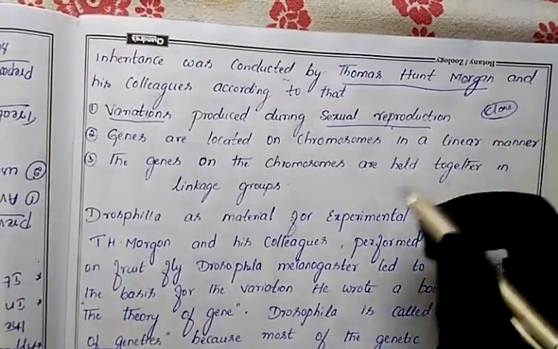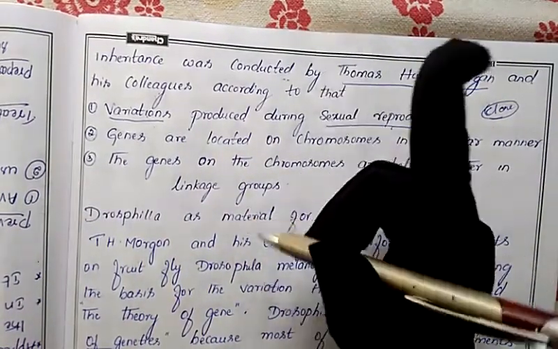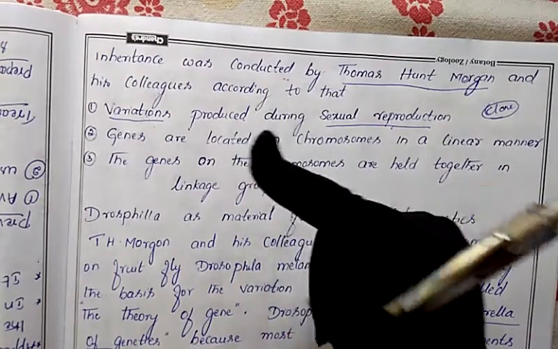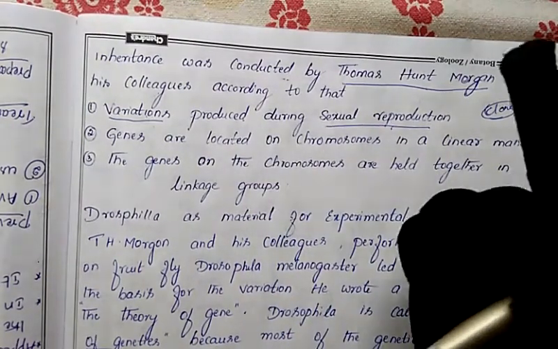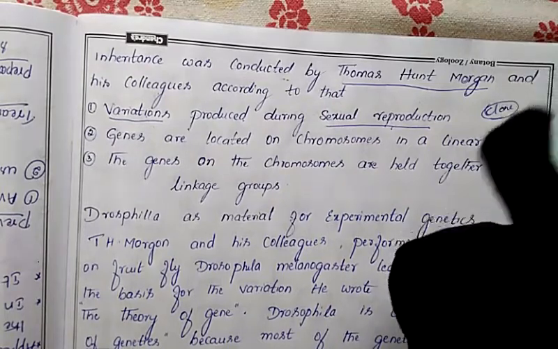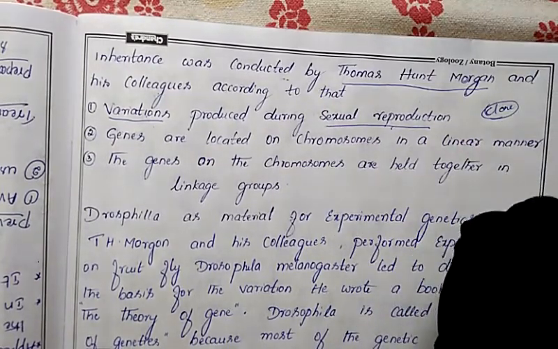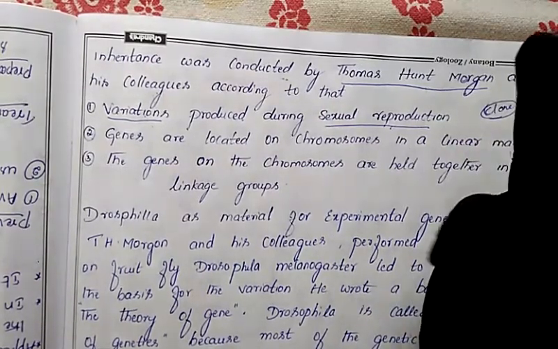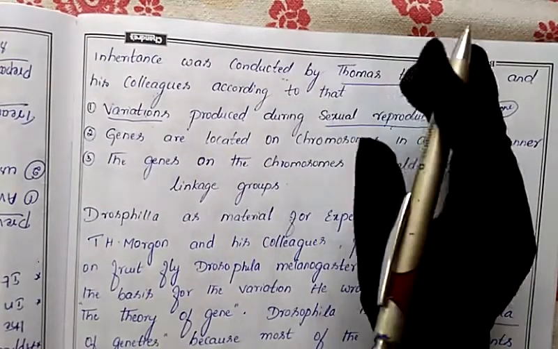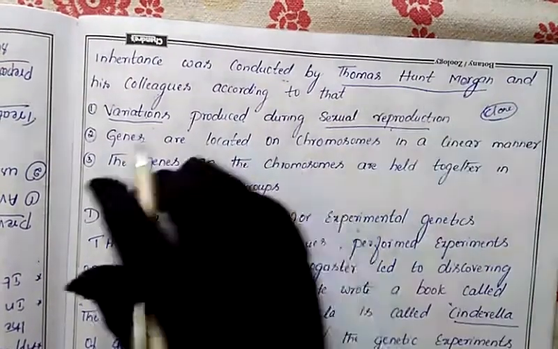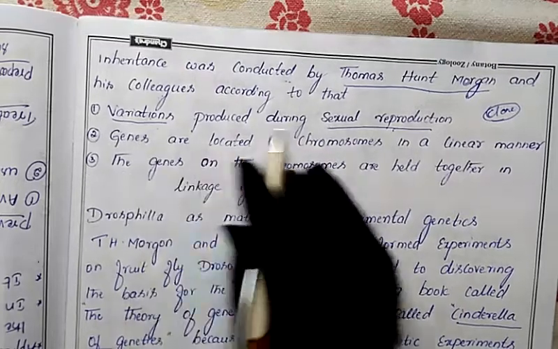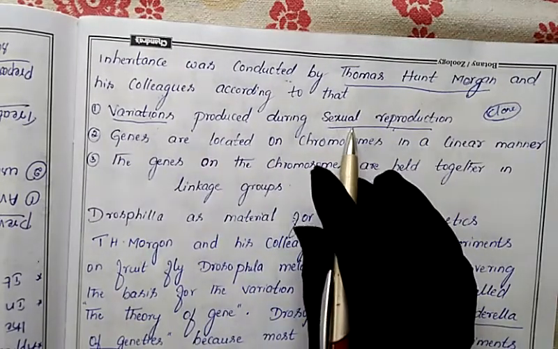Because in asexual reproduction, a single parent is responsible, and whatever characters are present, the same characters will be produced in the offspring. So there is no chance of segregation or pairing, and due to that there is no chance of getting a new character. But variation is possible only through sexual reproduction,